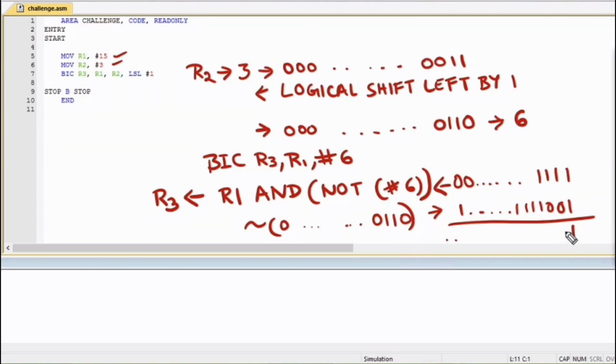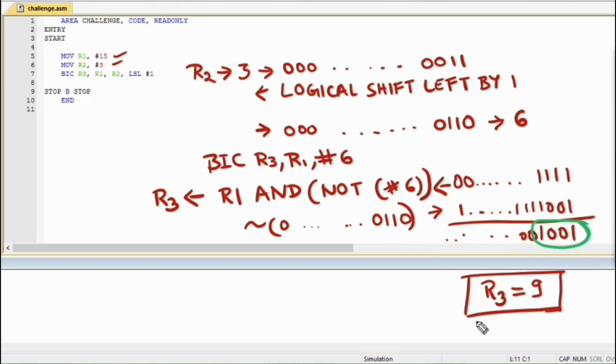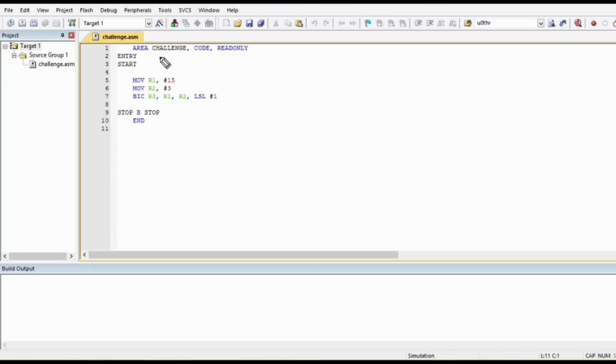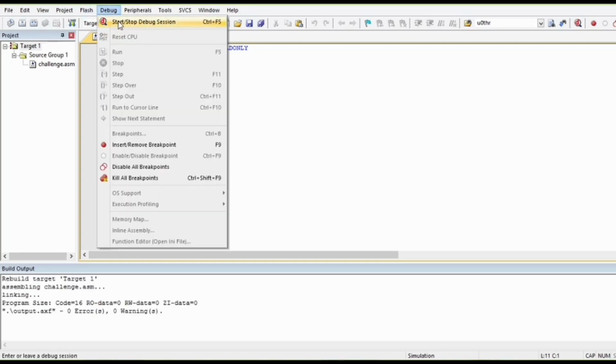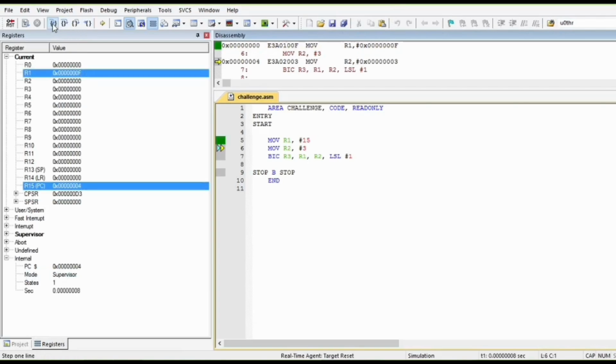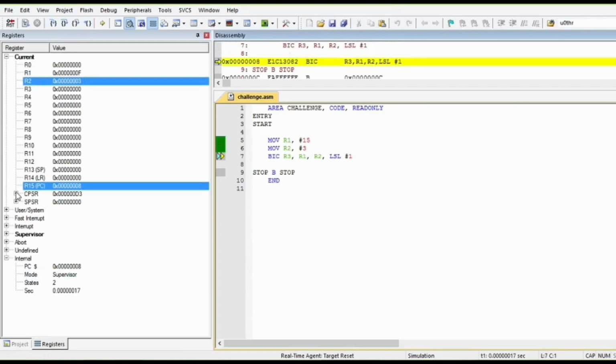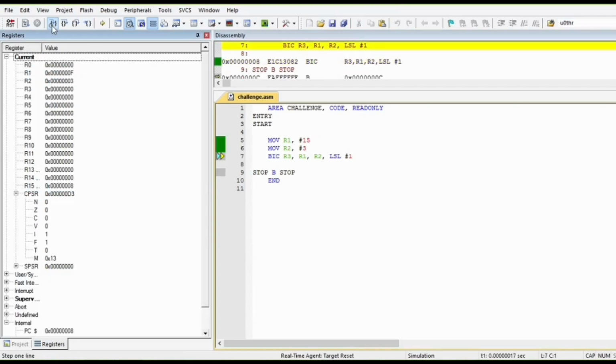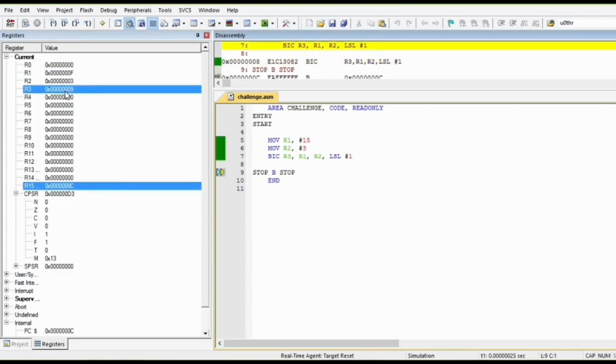Now the result of the AND operation is 1001, which is 9 in decimal. So the final answer is R3 equal to 9. Now let me run the code and show you the final output. As you can see, R3 is 9.